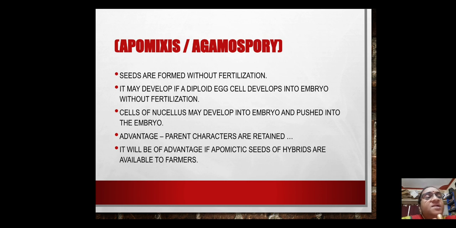Now there is some advantage if we try to dip into this, because apomixis is a natural phenomenon in some plants. So if we are able to identify these genes and transfer these genes into the hybrid varieties which we have developed. Hybrid varieties are developed for most of the economically important crop plants like sugar cane, rice, wheat and all, isn't it?